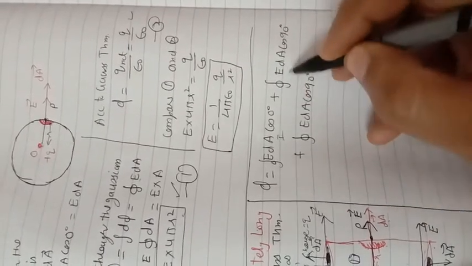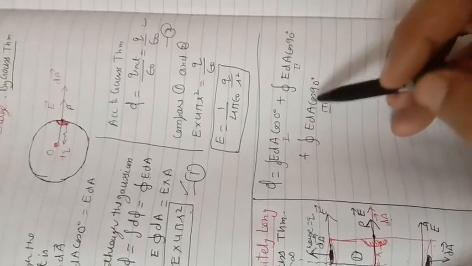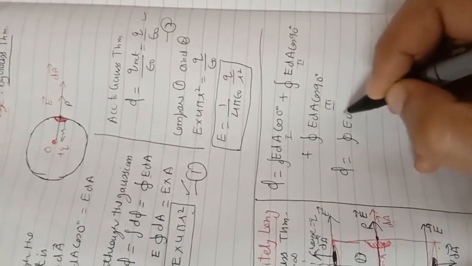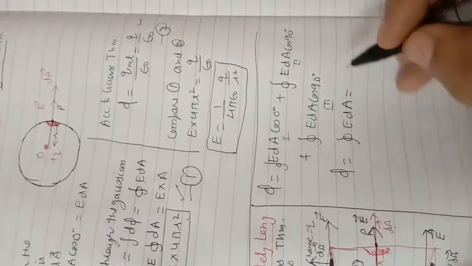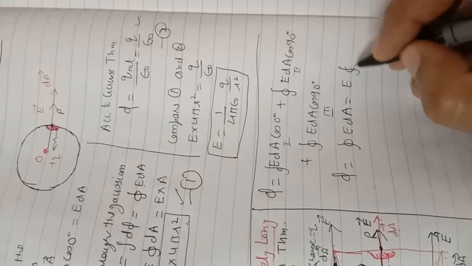Cos 90 is 0, so these two will be equal to 0. So phi will be simply E into dA. Again, E is constant on the Gaussian surface, so it will be outside the sign of integration.